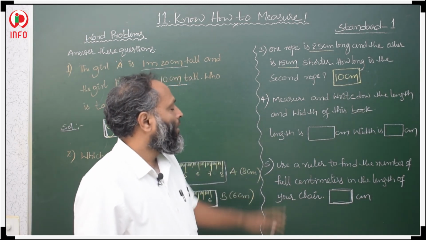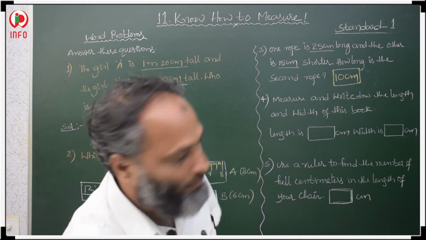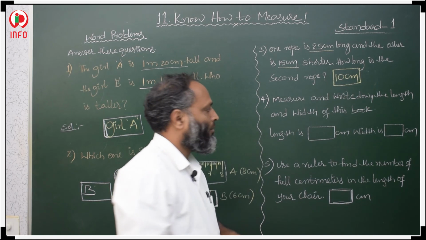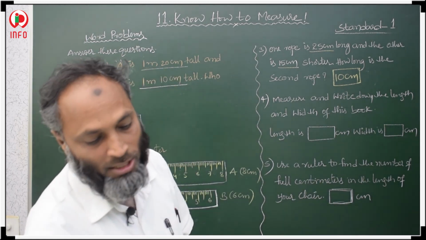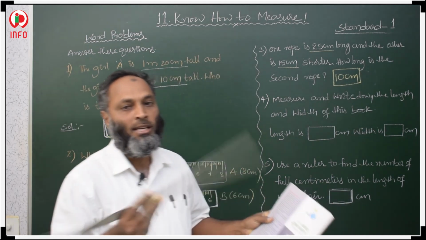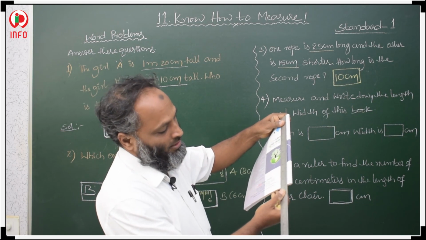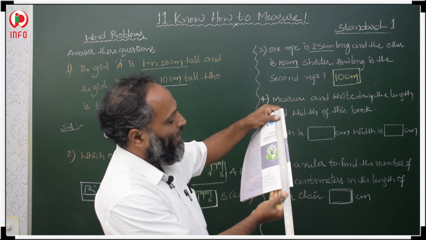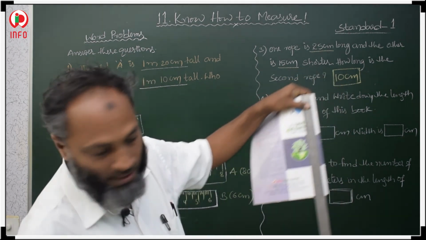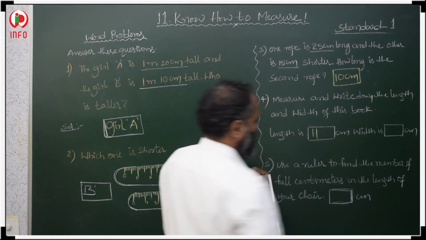Now, the fourth question: measure and write down the length and width of the book. This book means your maths book, length and breadth in centimeters, using a scale. We have to measure in centimeters like this. The length here is exactly 11 centimeters. You also measure your maths book length.